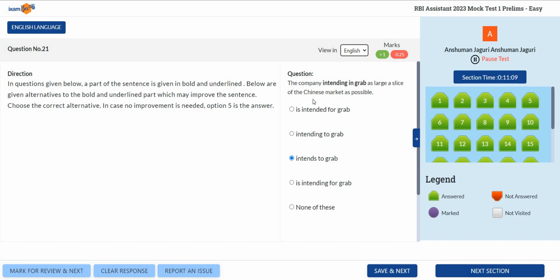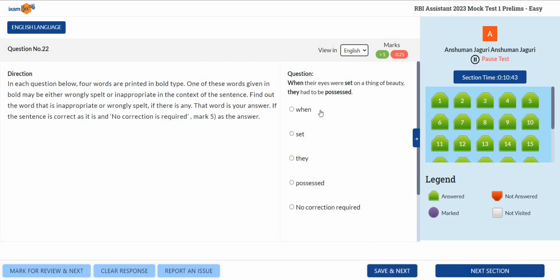Company is singular. It's a collective noun, or it is a singular noun. So it should be "intends." Subject-verb agreement, right? So the company intends to do what? With the verb "intend," we usually put the preposition "to" with it, and then you have to have the infinitive form, that is "grab." So, intends to grab. Okay.